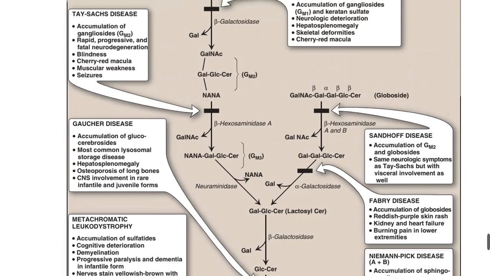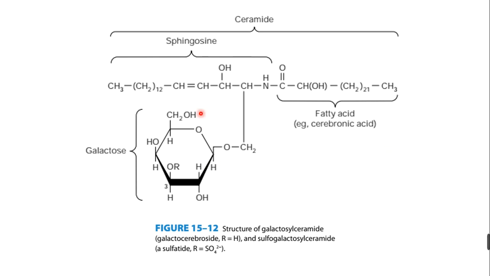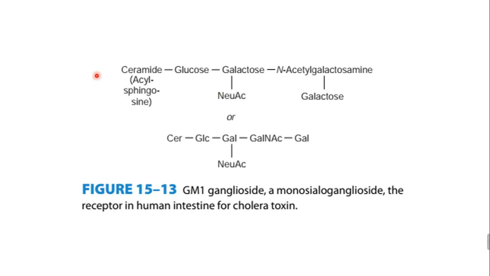GM and globoside. This is the one I already explained. This is galactose attached with the sphingosine with the fatty acid, and the total is called ceramide. And ceramide is attached with the glucose and galactose and neuraminic acid, and N-acetyl galactosamine with the galactose. This is called GM1, the highly complex one. So with this we can conclude glycolipids.